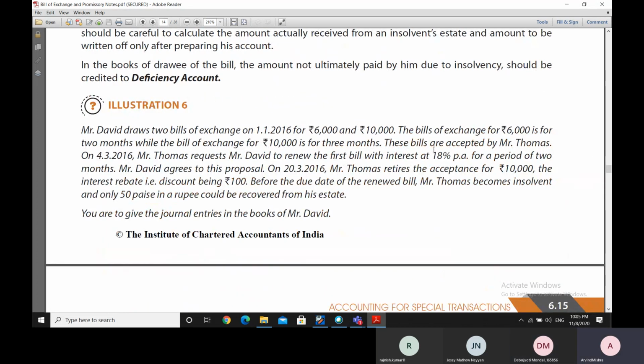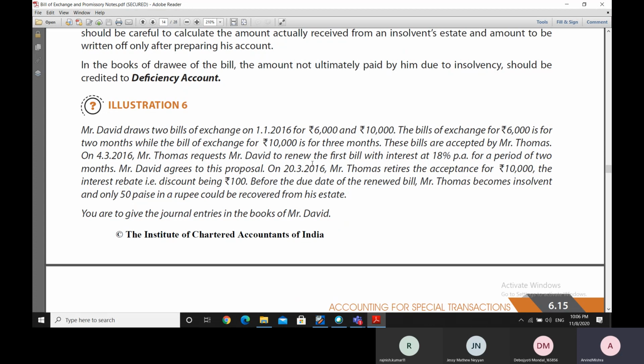Yes, sir. These bills are accepted by Mr. Thomas, and then on 4th of March. Why 4th of March? Because 3 days of grace are also added. He is not able to make the payment, so he is requesting Mr. David to renew the first bill. First bill means this 6,000 bill for a period of 2 months at 18% interest. That means 3% interest for 2 months. So the interest would be 3% on 6,000, and that is 180 rupees.